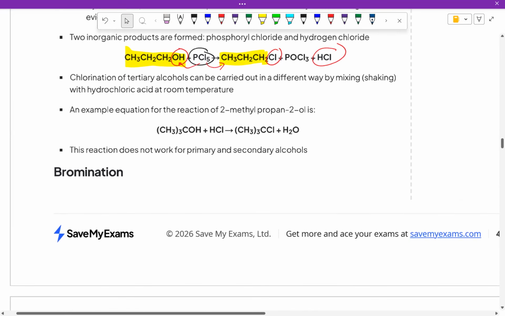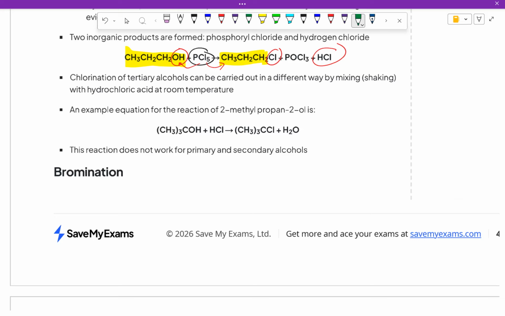So that's another example, but this one is a bit more interesting, because here it doesn't have any hydrochloric acid. One key note: chlorination of tertiary alcohols can be carried out in different ways by shaking.